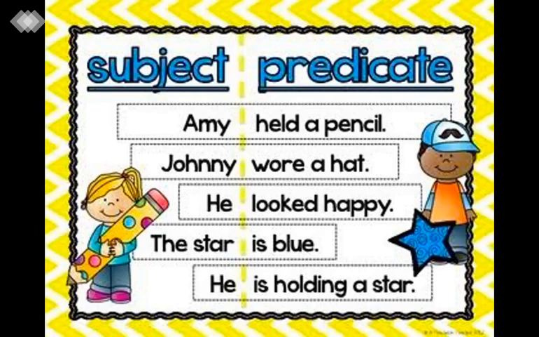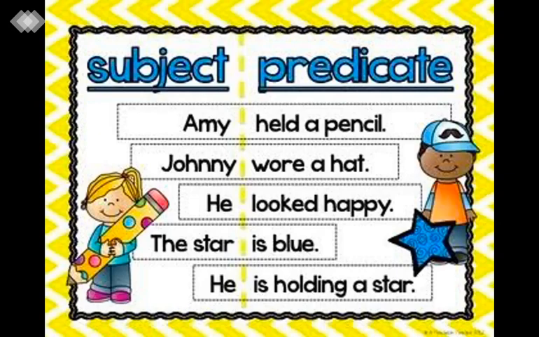Again, let's see a few more sentences here. Subject and predicate. Amy held a pencil. Amy is a subject because she is holding the pencil. So, Amy is a subject and held a pencil, predicate. Johnny wore a hat. Who wore the hat? Johnny. So, Johnny is the subject because the action is done by the subject, and the action done by the subject is the predicate.